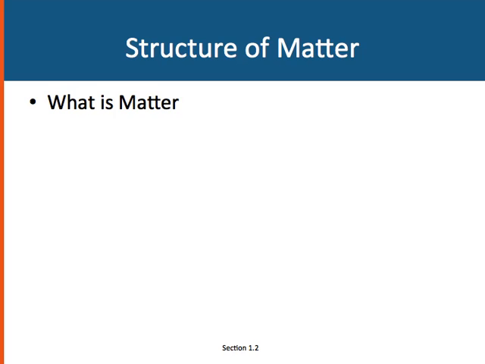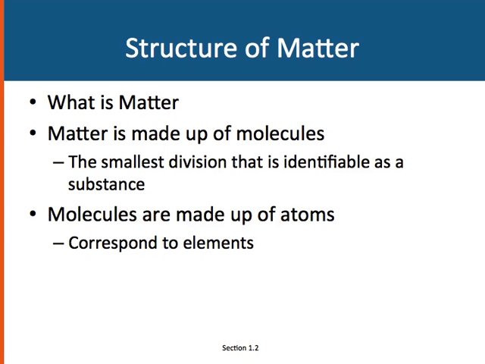So let's continue. Let's talk about the structure of matter. What is matter? Well, matter is the stuff that everything is made out of. So the question is, what is the smallest piece? If I had a piece of paper and I were to tear it up, and then I took half of it and tore that in half, eventually I get to really small stuff. And ancient Greeks reasoned that there must be a smallest piece.